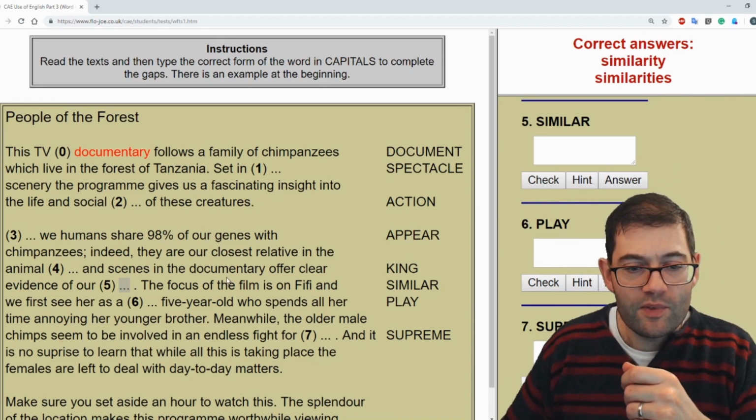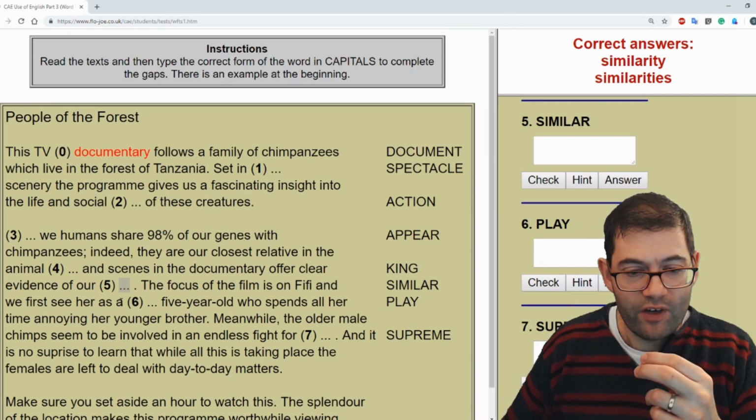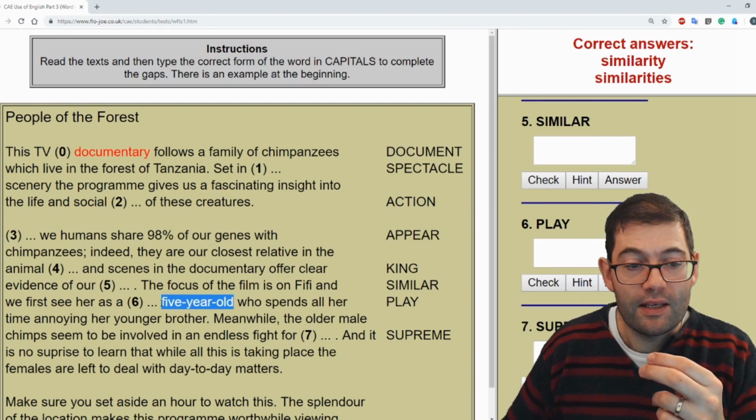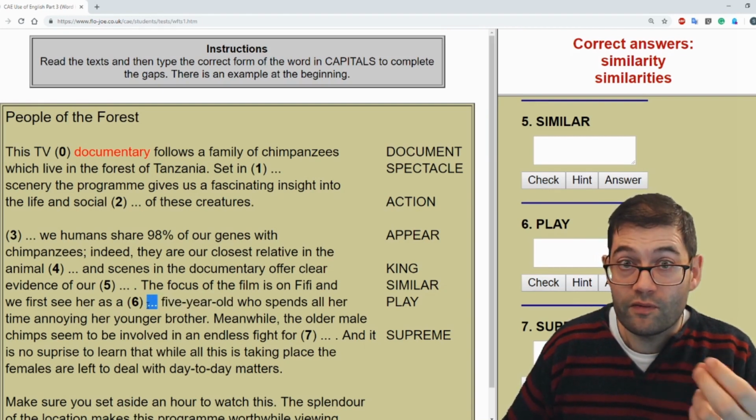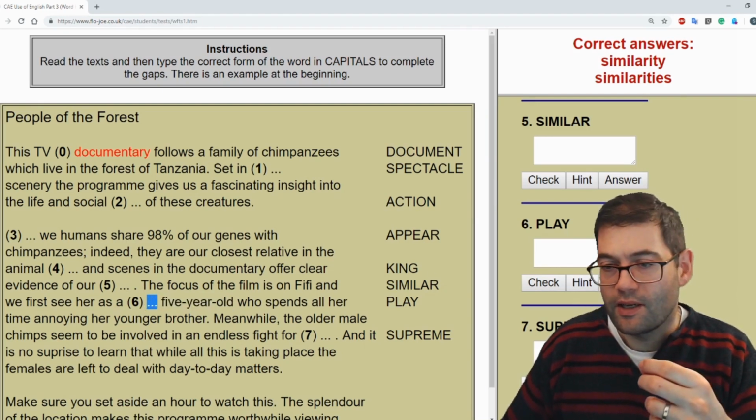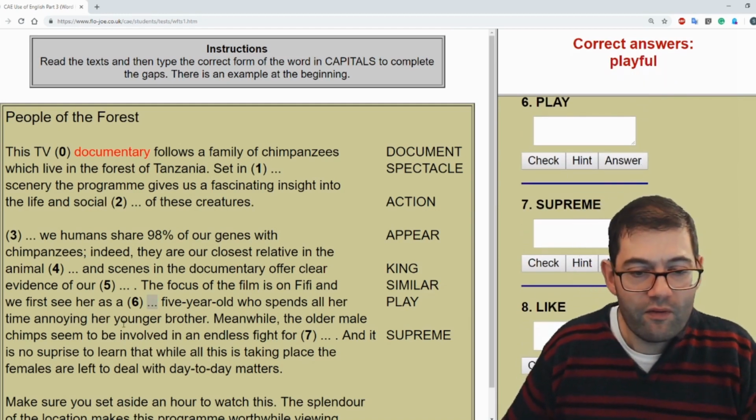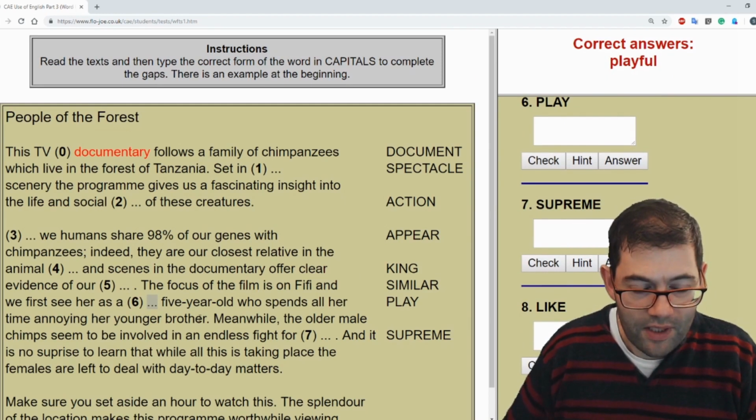The focus of the film is on Fifi, and first we see her as a something 5-year-old. Here is our article, here is our noun structure. What we need here is an adjective which modifies our noun structure, and that, of course, is playful. She is a playful 5-year-old who spends all her time annoying her younger brother.